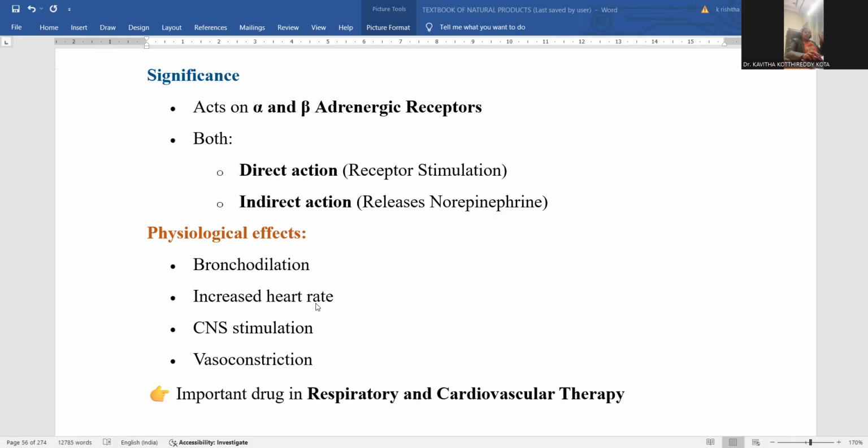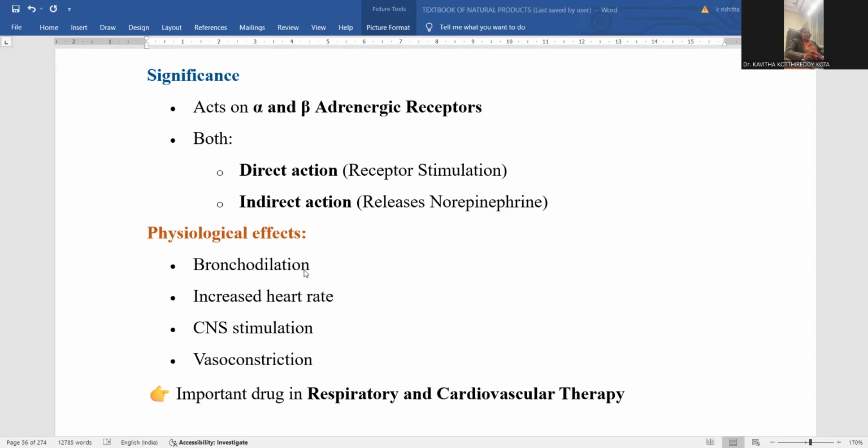Along with that, all the remaining organs, even minute tiny organs, also require the circulation of blood in a sufficient manner. So this is the way oxygenated blood will be pumped, and carbon dioxide containing blood will be taken back, and that will be exhaled. This is a process carried out by the heart functioning. If the heart is not functioning in a sufficient way, what happens? The entire circulation system will be totally damaged. That may induce various diseases. In order to avoid all these, heart functioning will be regulated by means of this ephedrine.